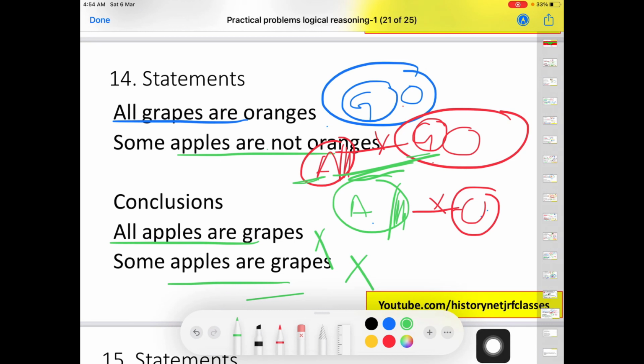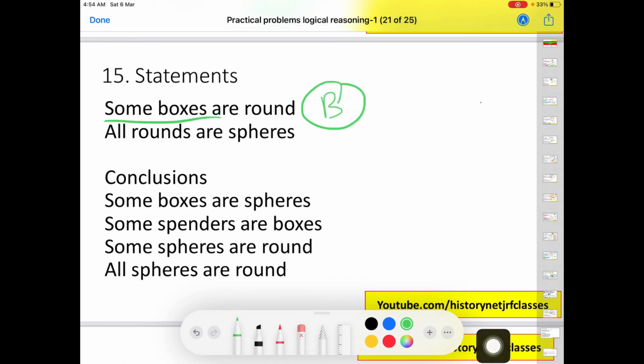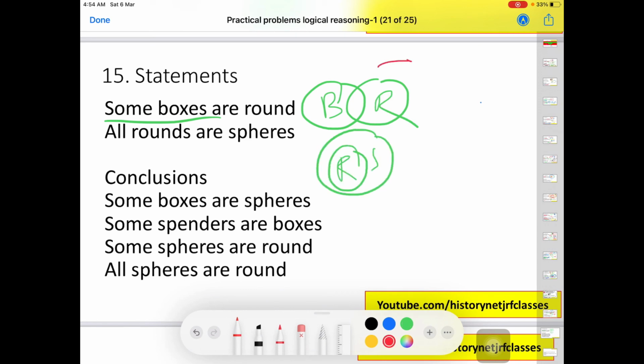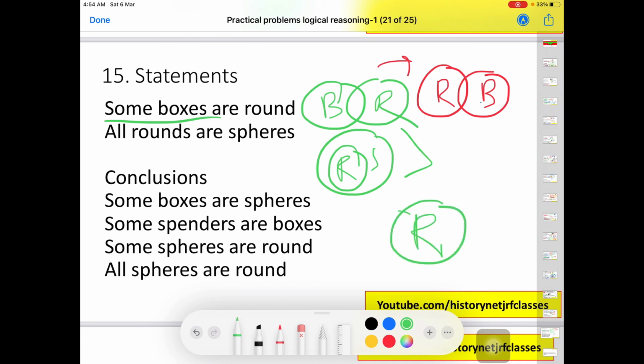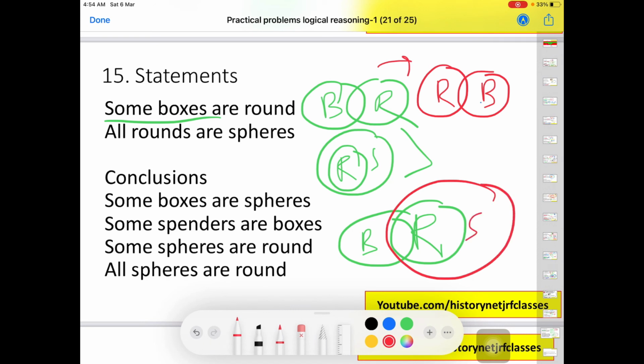Next we have, and the last one, some boxes are round and all rounds are spheres. Okay, so we can rewrite it as some round are also boxes, right? And now what is common between these two? The common is R, then we will put it this way, and R is inside S. So this is the only diagram that you can have. So some boxes are spheres. So here we have a little portion of box that is being shared with a sphere. So this is true. Some spheres are boxes. Okay, some portion of a sphere, yes, it is shared with boxes, right? So this is also true.